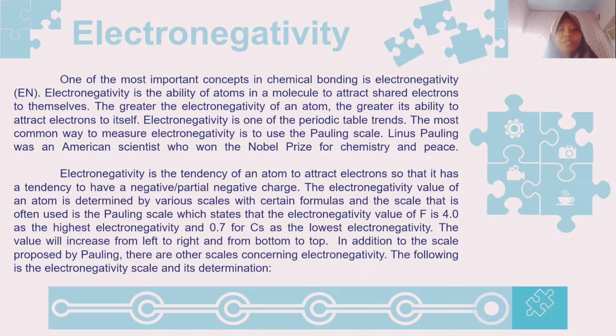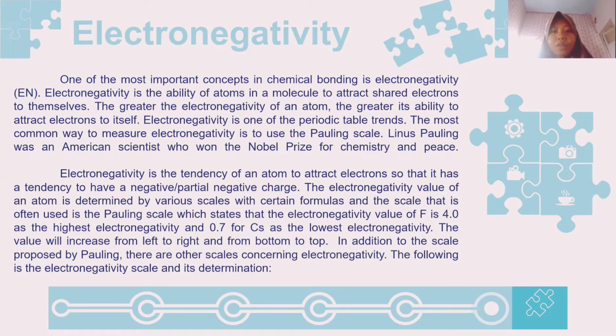Electronegativity, one of the most important concepts in chemical bonding, is electronegativity. Electronegativity is the ability of an atom in a molecule to attract shared electrons to itself. The greater the electronegativity of an atom, the greater its ability to attract electrons to itself.